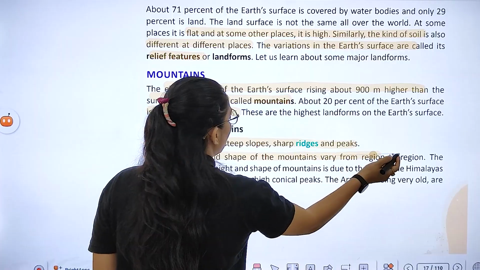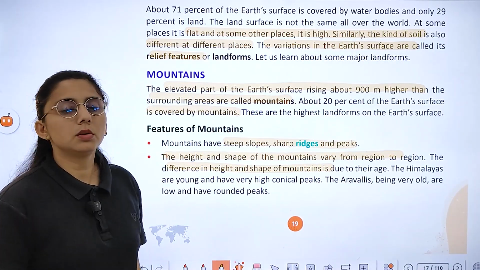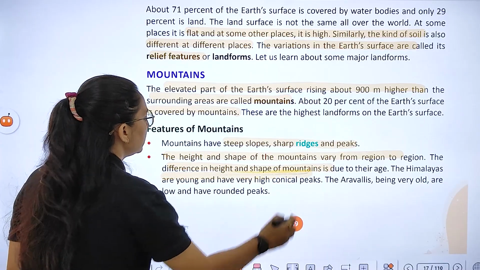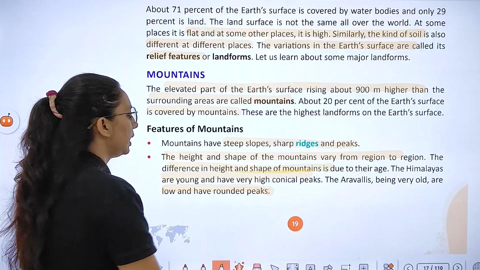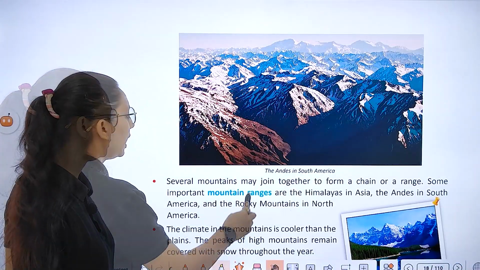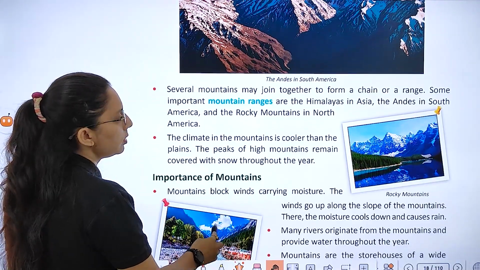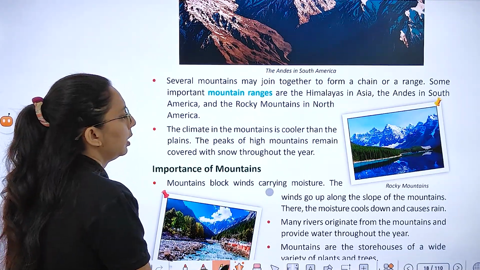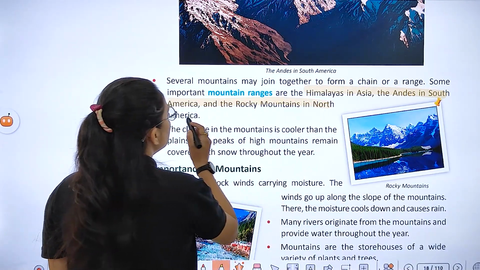The height and the shape of the mountains vary from region to region. The difference in the height and shape of the mountains is due to their age. The Himalayas are young and very high with conical peaks, and the Aravallis, being very old, are low and have rounded peaks. Rounded peak है. Several mountains may join together to form a chain or range. Some important mountain ranges are the Himalaya in Asia, Andes in South America and Rocky Mountains in North America.